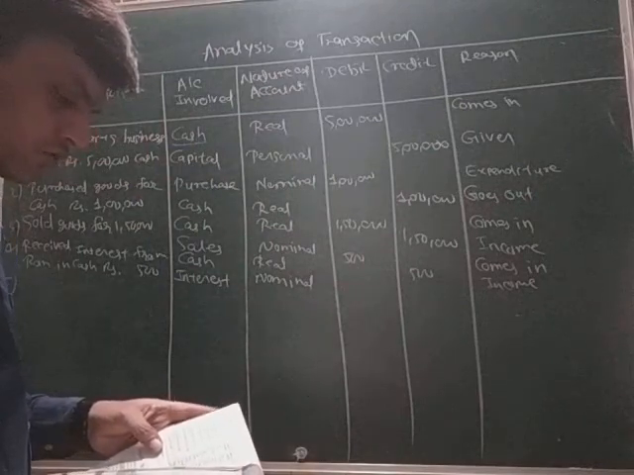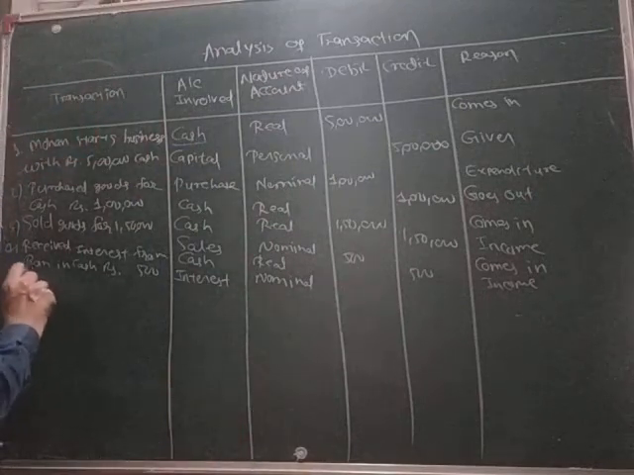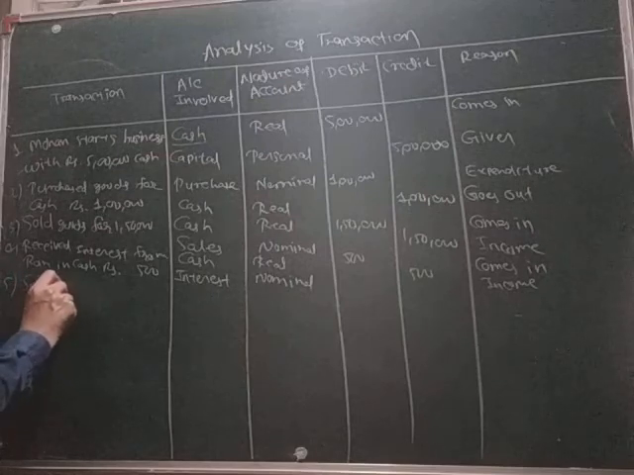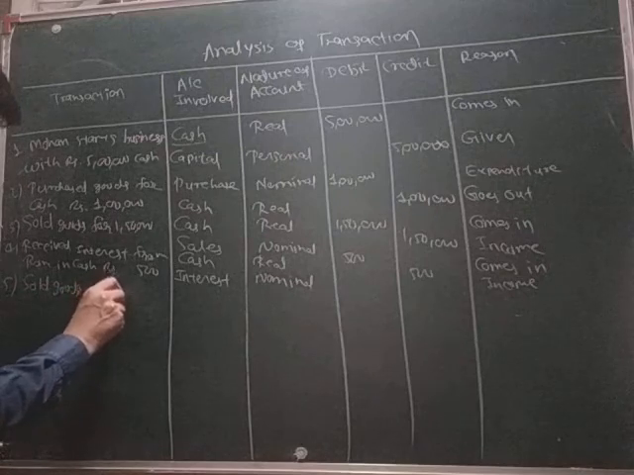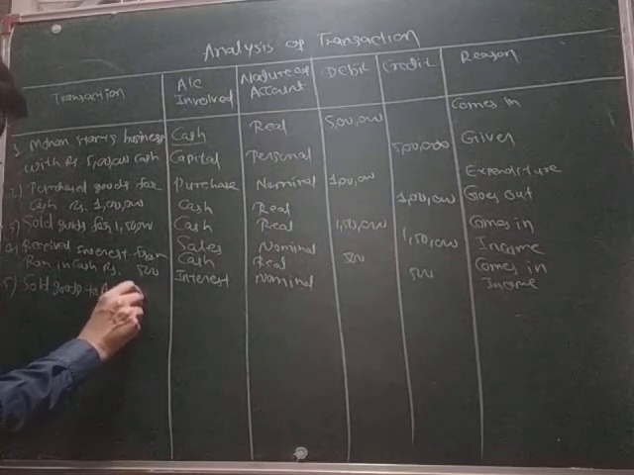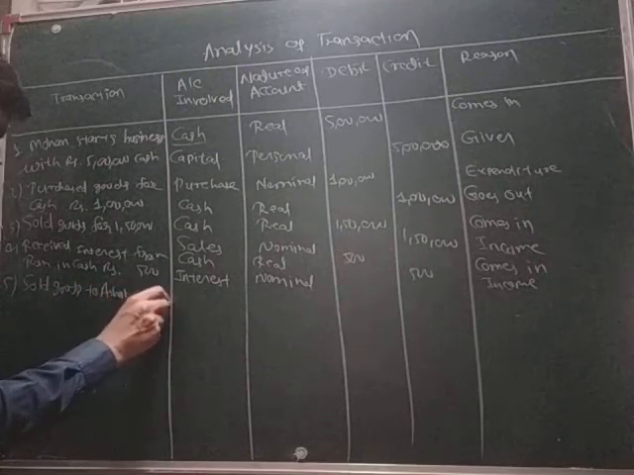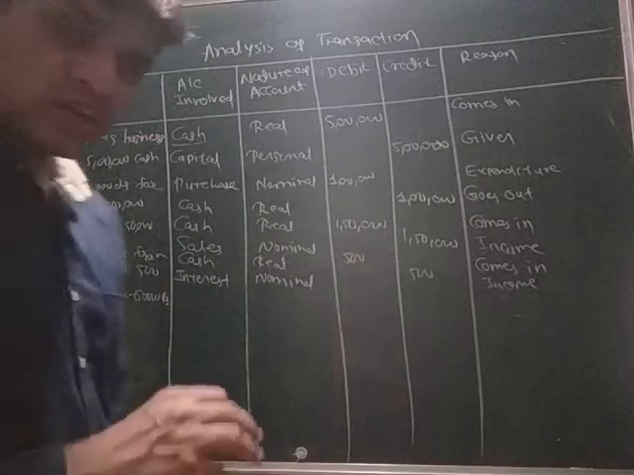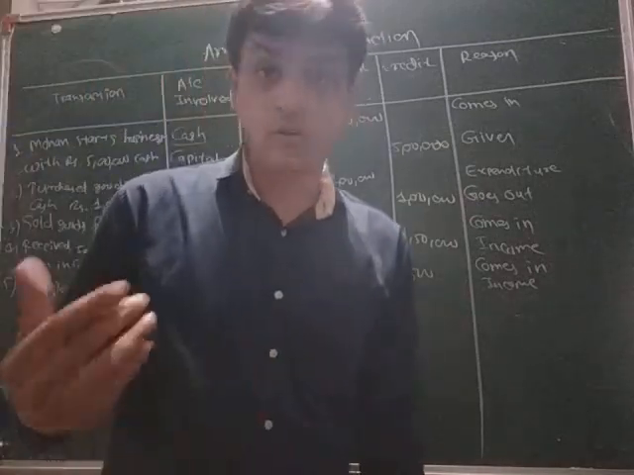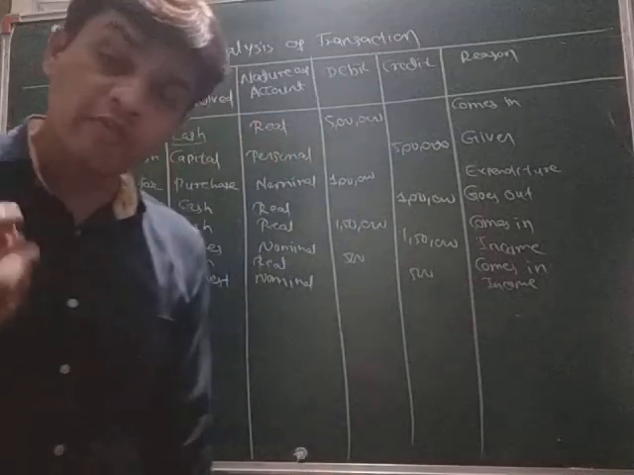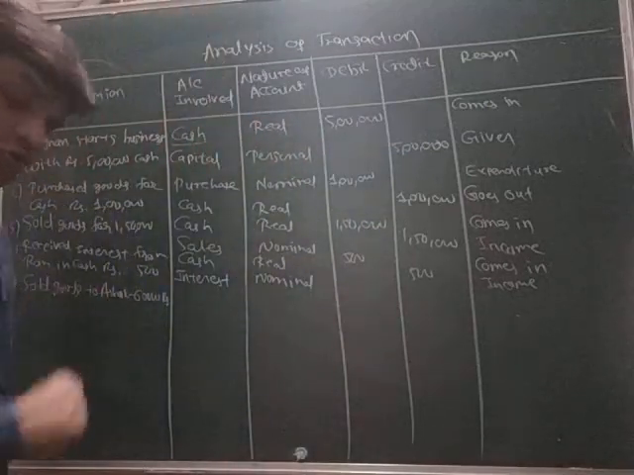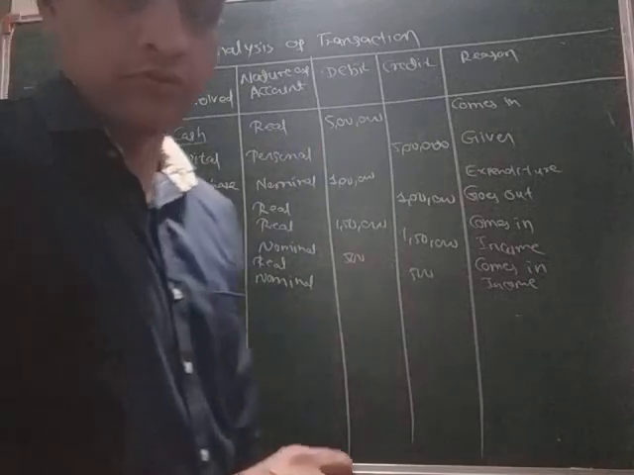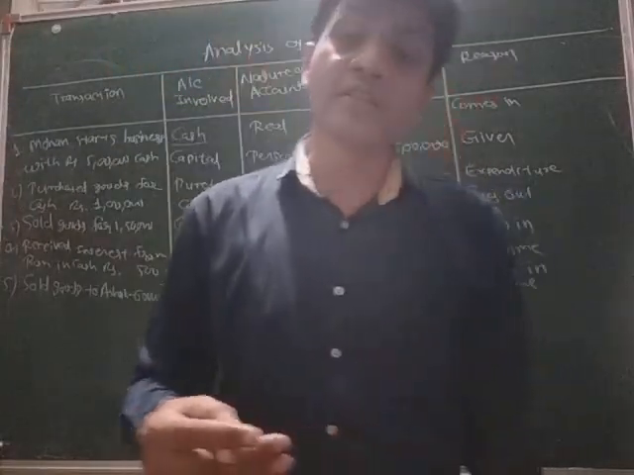Sold goods to Ashok for 60,000. To Ashok, how much did we sell for? 60,000 rupees. Now here the word cash is not there. If the word cash is not there and any name is given to you, Ashok is the name given to you, so it means that it is a credit transaction.